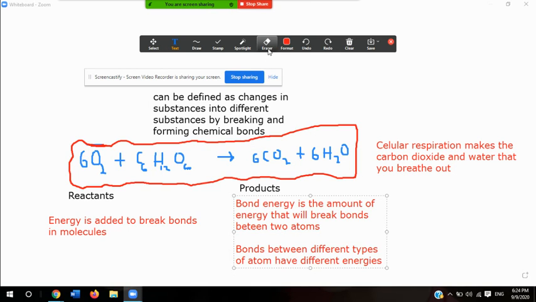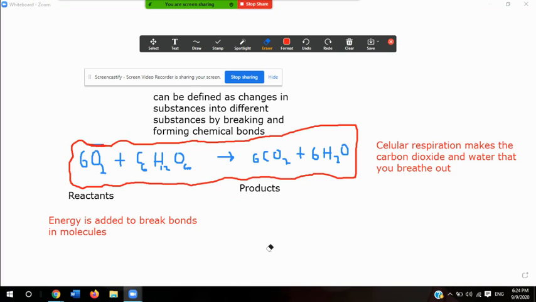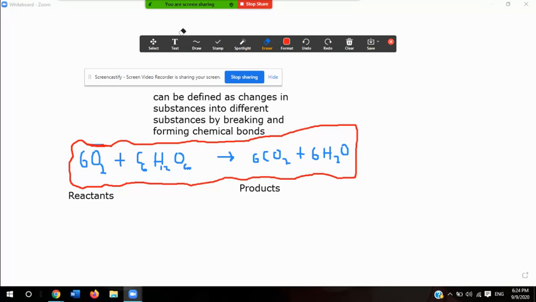I'm actually going to erase this. I'm going to leave the chemical equations. And again, you can pause and rewind the video if you feel like you need to go over some of the concepts or you missed something. So let's continue in the section to talk about bond energies. Another important thing is that energy is released when bonds form.